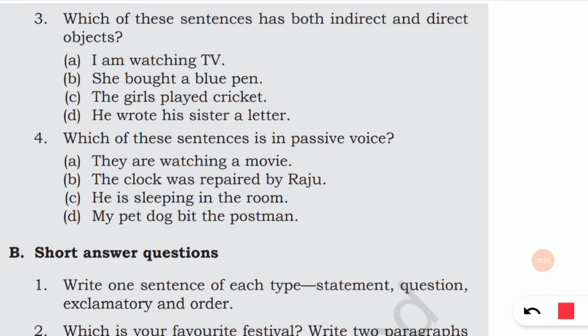Which of these sentences is in passive voice? In passive voice the subject is receiving an action. They are watching a movie is active. Clock was repaired by Raju. The clock is receiving the action, so this is passive voice. He is sleeping in the room. My pet dog bit the postman. This is also active voice. So only this one is the passive voice.